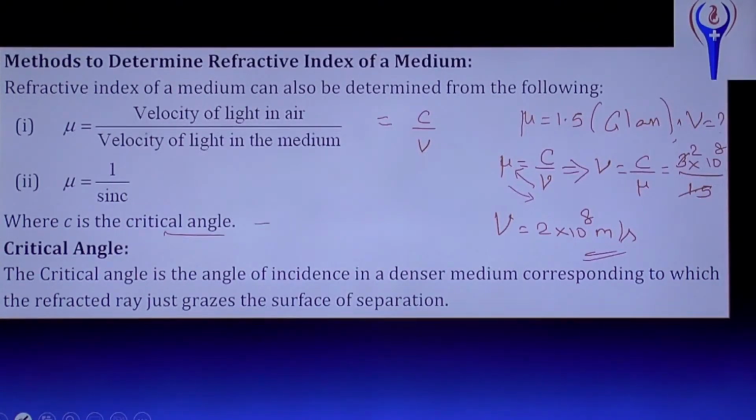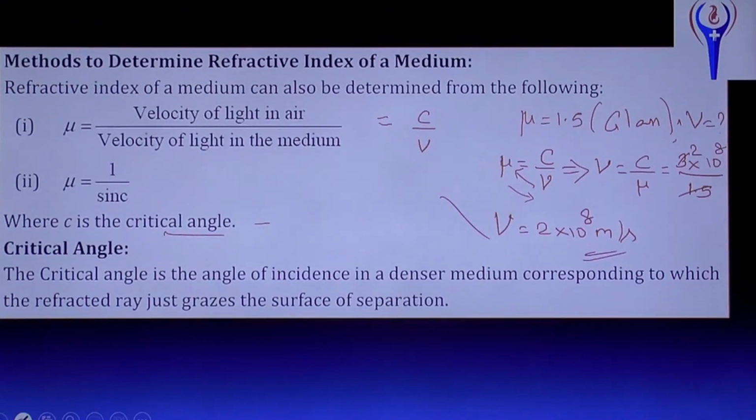Critical angle means the angle of incidence in a denser medium corresponding to which the refracted ray just grazes the surface of separation. How is that? Because from this also one problem will be asked.